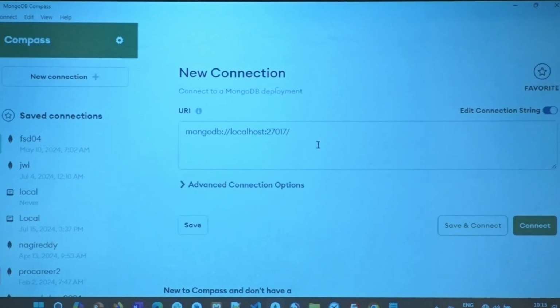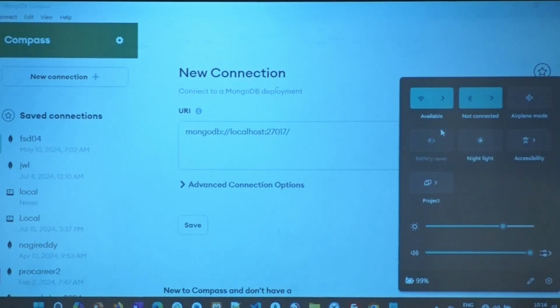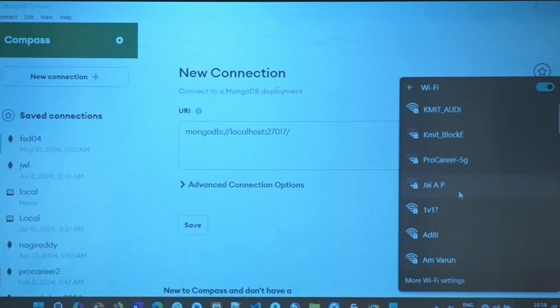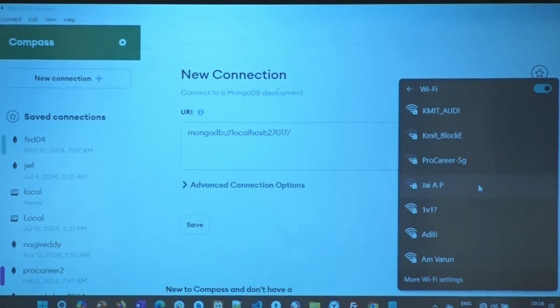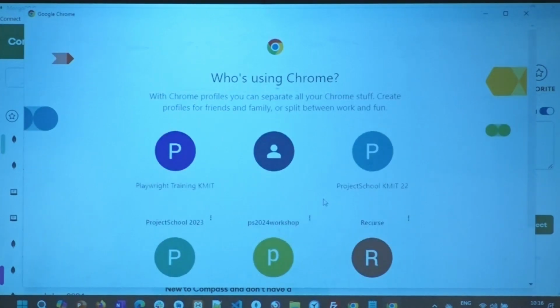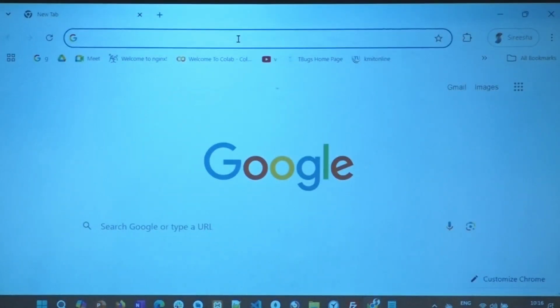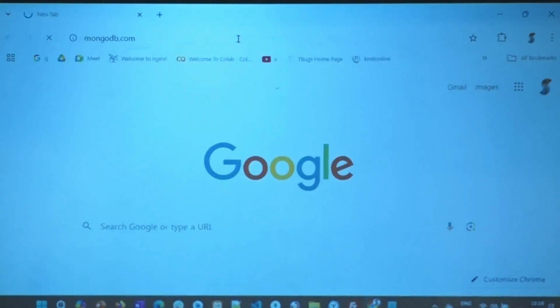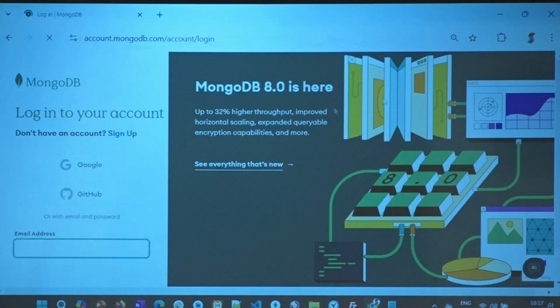Disconnect, right? Now I'd like to connect to my Atlas database and bring it or have a link. Okay, what I'm going to do next is I'm going to connect to my database, Atlas database, and fetch from there. Many of you might know this already, but this is for all those who do not know. I'm going to go here, right, mongodb.com. So far we have created everything locally. Now I'm going to show you.